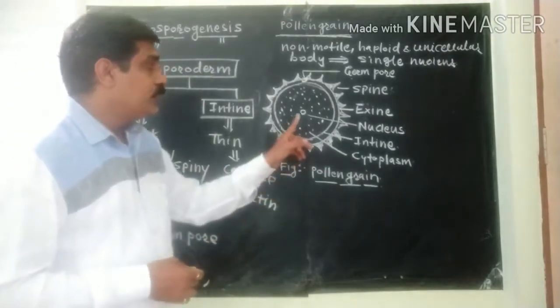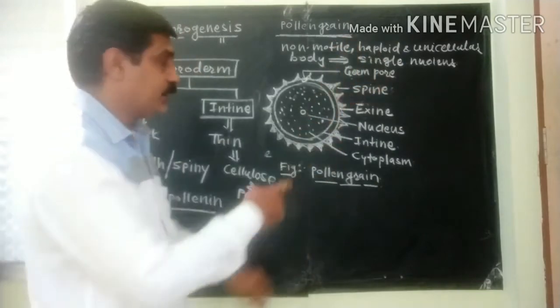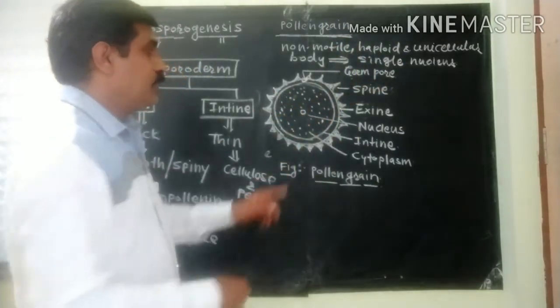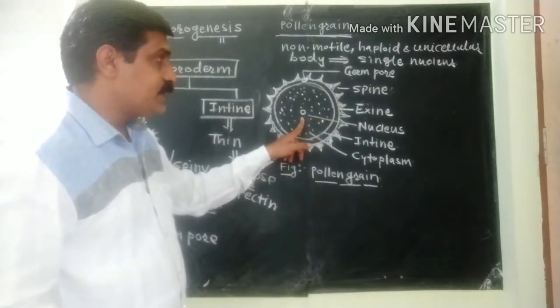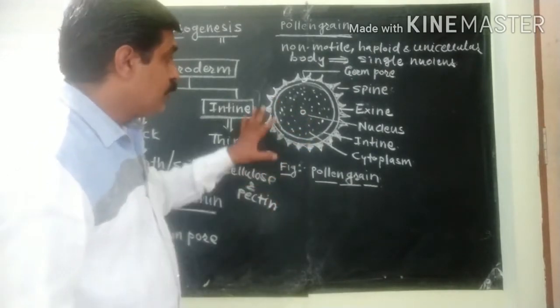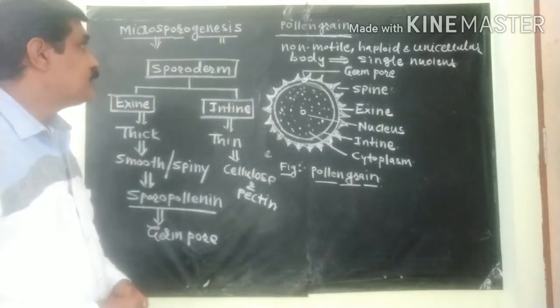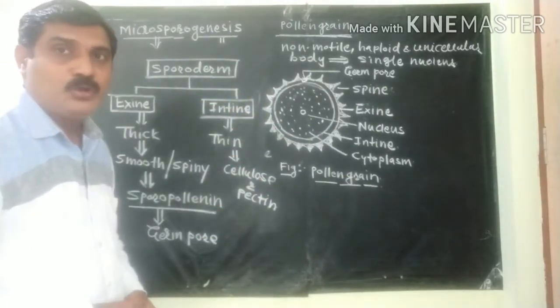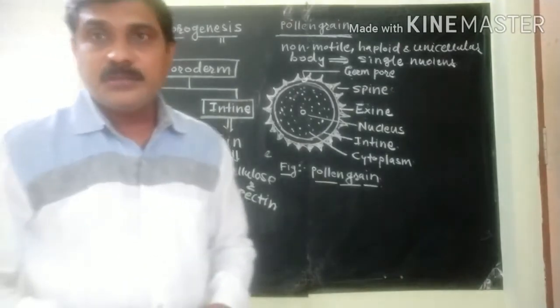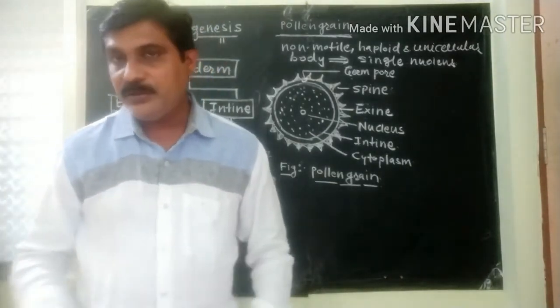As we know, pollen grain is a non-motile, haploid and unicellular structure. It is unicellular, and a single nucleus is present, haploid in nature. Such a structure is found in the pollen grain. So this is all about the structure of pollen grain. Then let us discuss the development of male gametophyte.